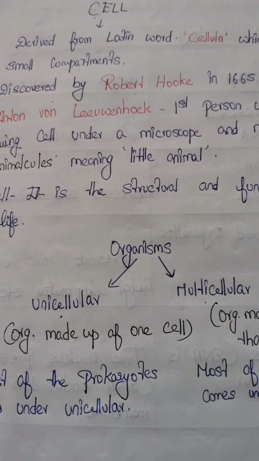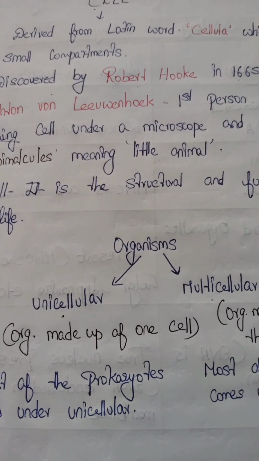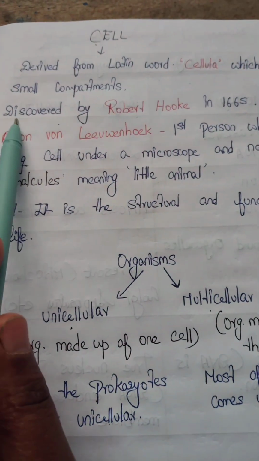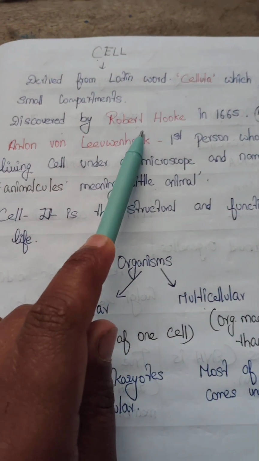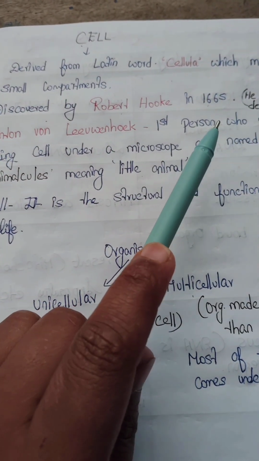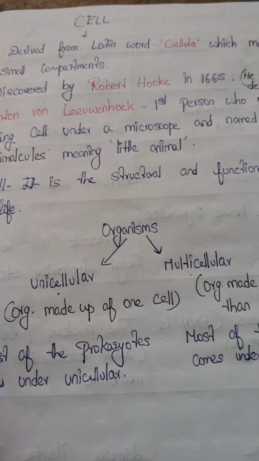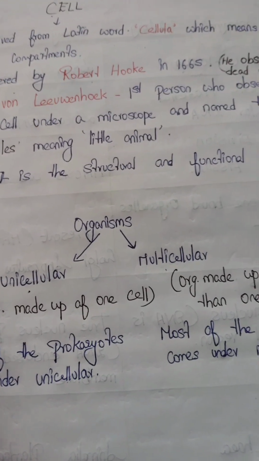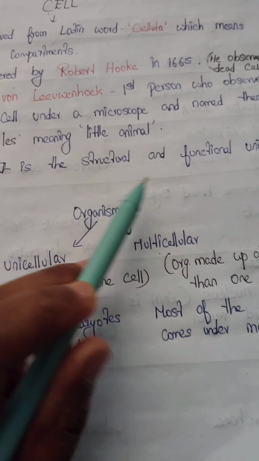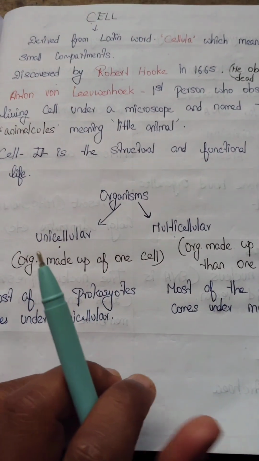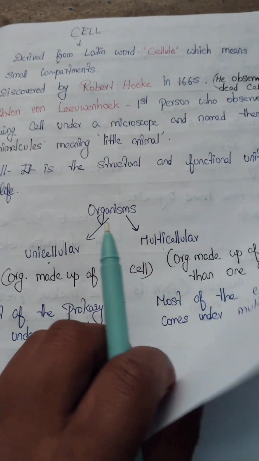So let's sum up what we studied in today's class. The cell has been derived from the Latin word cellula, which means a small compartment. It was discovered by Robert Hooke in the year 1665, which was a dead cell. Anton von Leeuwenhoek was the first person who discovered a living cell. The cell, as we all know, is the structural and functional unit of life. We discussed two types of organism, that is unicellular and multicellular.